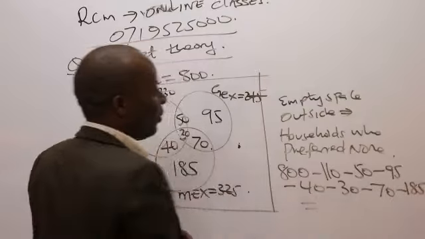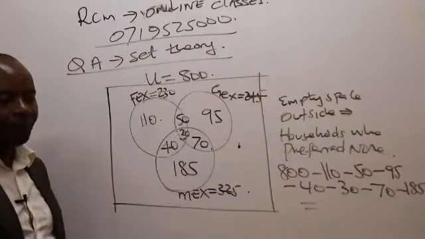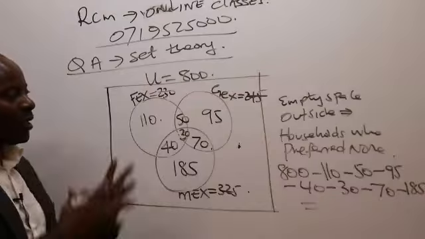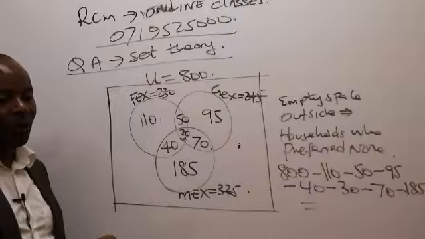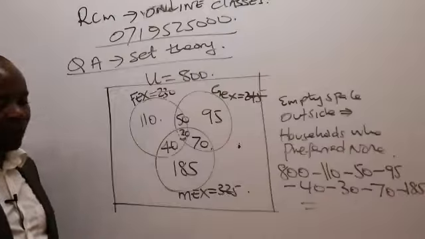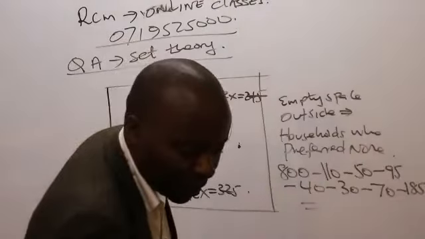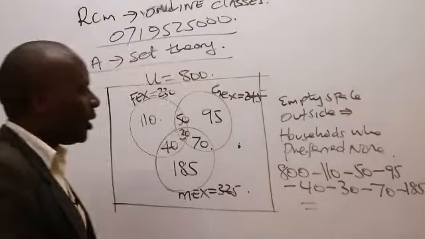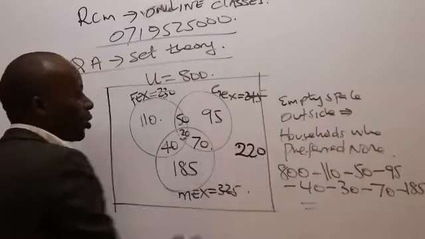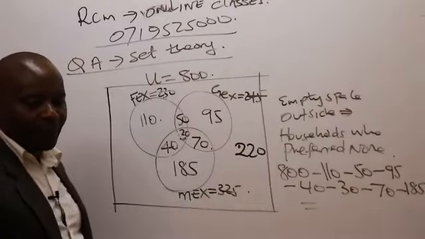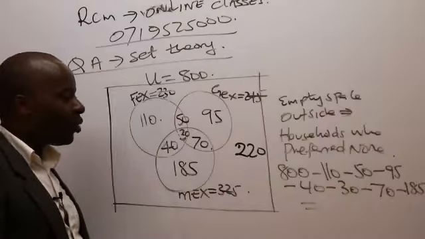So could you kindly give me that figure? The empty space outside the circles, but within the universal set. Miriam tells me it is 220. Can someone else confirm the 220? Thank you very much. I can see Abdi also confirming.